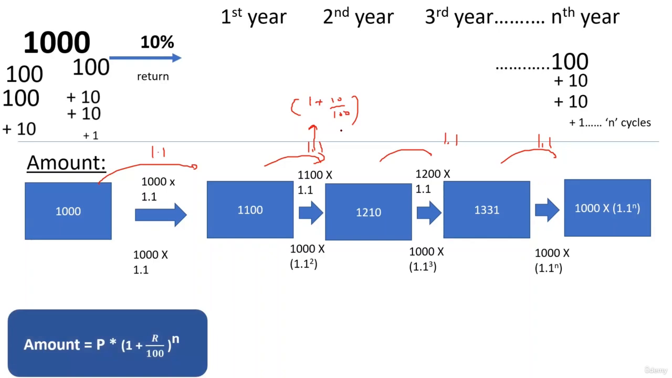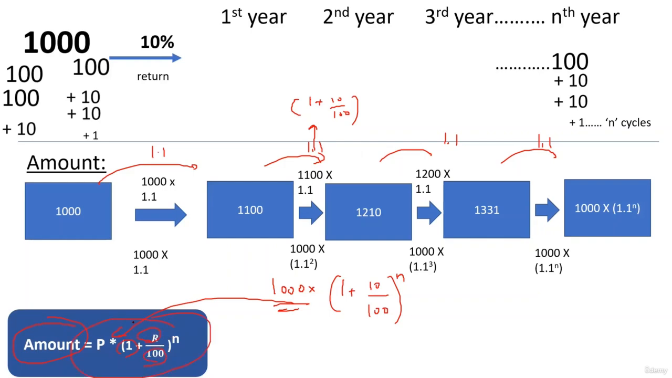Since the principal is getting multiplied by 1.1, 1.1, 1.1 year on year for n number of years, and we saw that the 1.1 is nothing but 1 plus 10 by 100, we can say that the amount will be the principal 1,000 multiplied by 1 plus 10 by 100, for n number of years. Now you can generalize this by saying that the amount at compound interest will be the principal into 1 plus rate of interest upon 100, the whole raised to n. So it is an exponential relation.